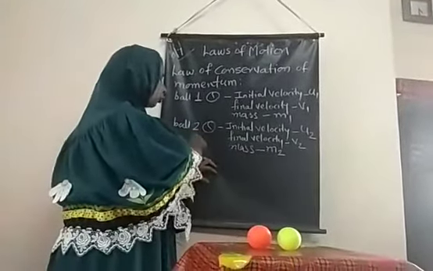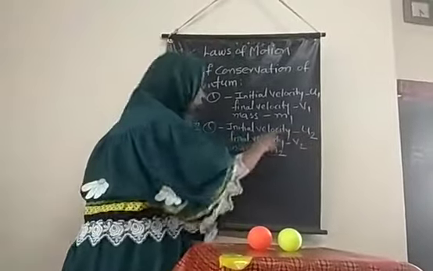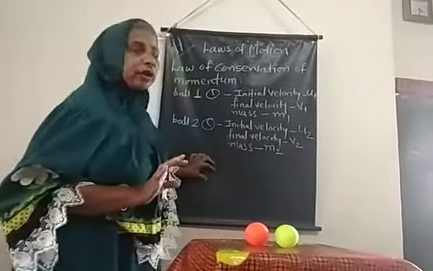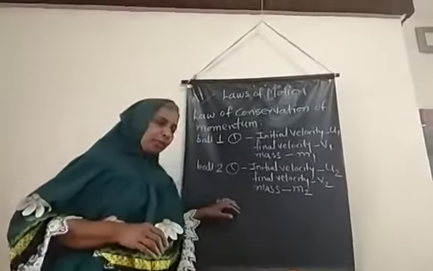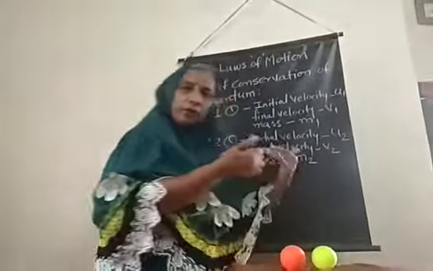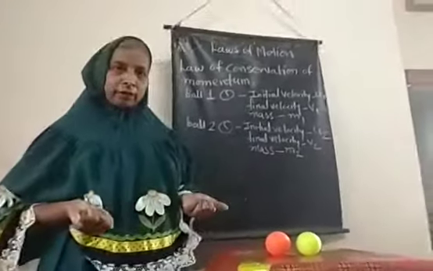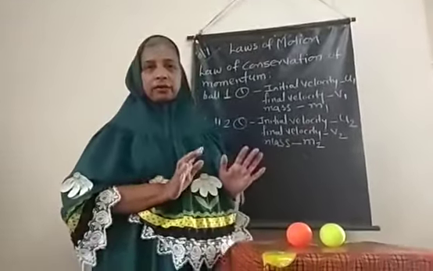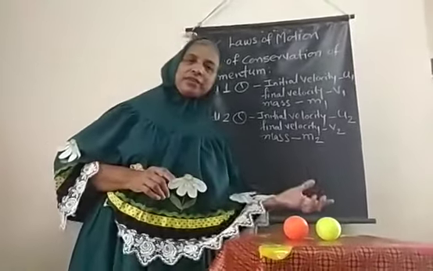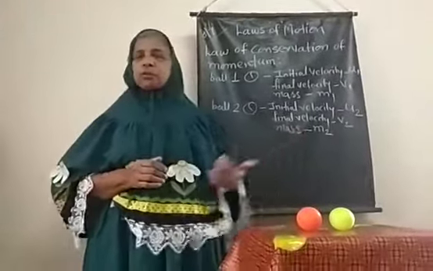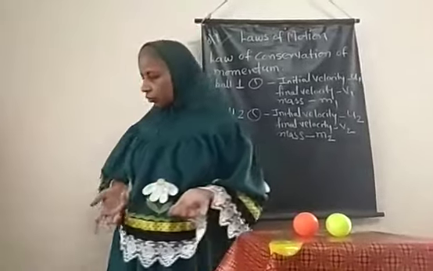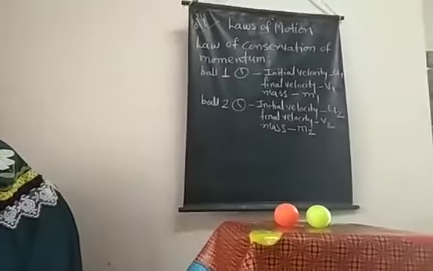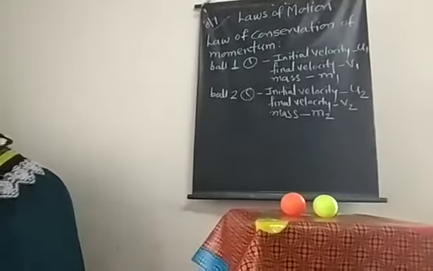Similarly for ball 2, the initial velocity is u2, the final velocity is v2 and the mass is m2. One ball is moving forward and one ball is moving backward, so equal forces act in opposite directions. If we consider one force positive, the opposite force is negative. Therefore the total momentum is constant.